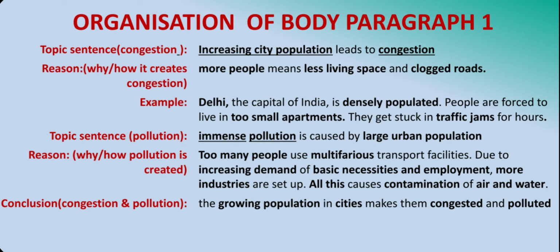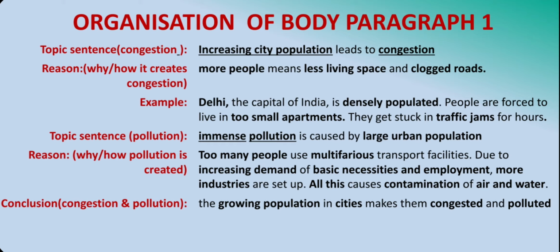For congestion, the topic sentence can be written as: increasing city population leads to congestion. Then a reason, that is why or how it creates congestion, we can write: more people means less living space and clogged roads. Further, we can give an example. Here I have given the example of Delhi, the capital of India, which is densely populated. People are forced to live in too small apartments. They get stuck in traffic jams for hours. All this explains the situation of congestion.